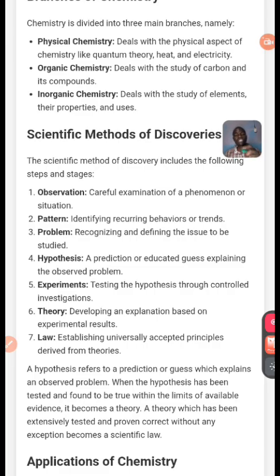But if it is okay and I get it right, I will turn it to law. But law means I will turn it to theory. Theory means that I write it down. Other people can see, they can even reconstruct what I did, whether it is true or not. And if they now discover that it is true, that you can mix charcoal with spirit, they can now turn it to law.